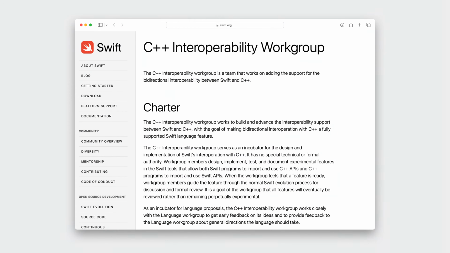C++ interoperability was designed by a Swift compiler workgroup entirely in the open source. The workgroup is comprised of engineers and students from over a dozen companies and schools. The workgroup developed 2 documents that define the vision for the future of Swift and C++ interoperability, and will guide the evolution of this feature over time. You can join the workgroup and get involved on the forums. Just head to swift.org.